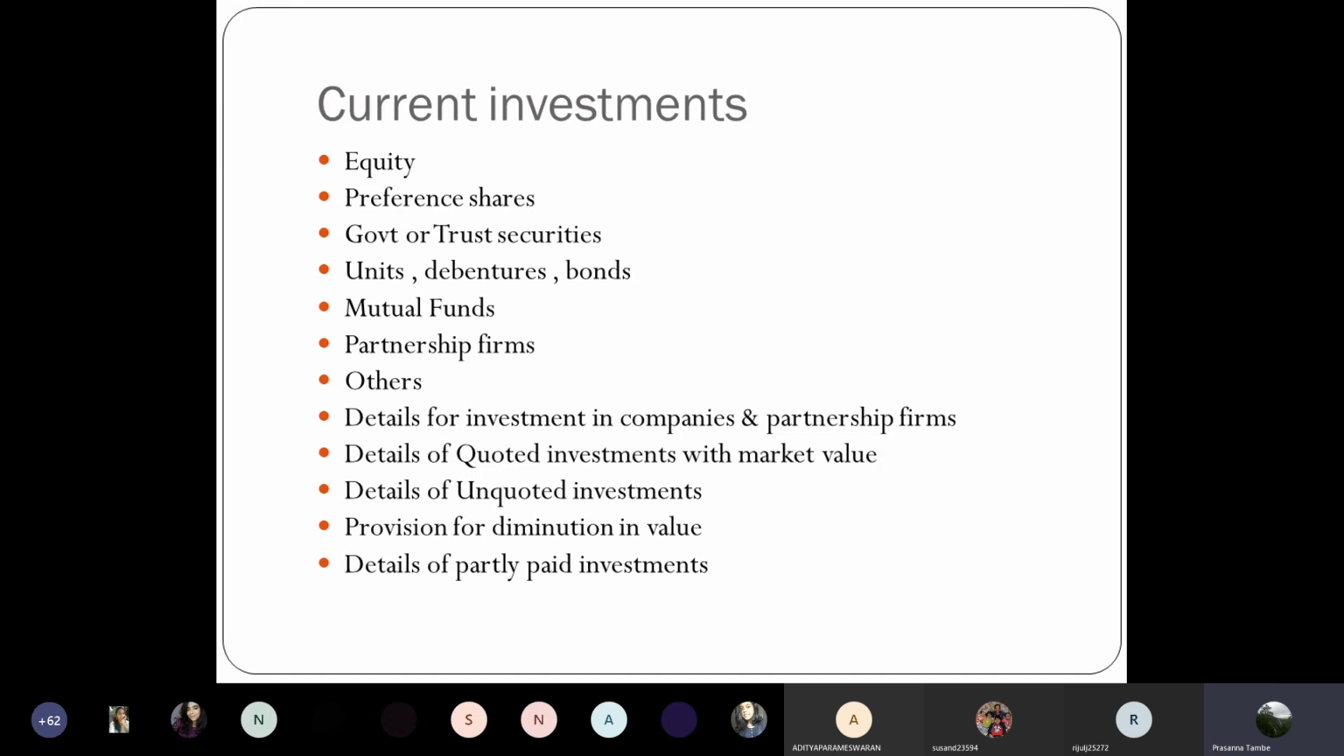Is the conceptual framework clear now for current investments? Yes? Those who had doubts, can we move on? Yes, sir. Okay.